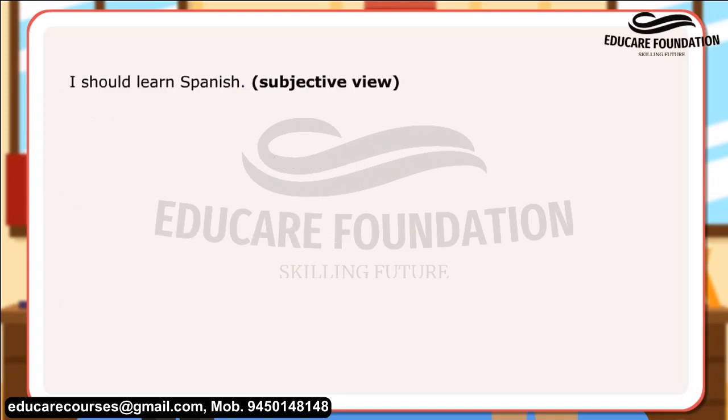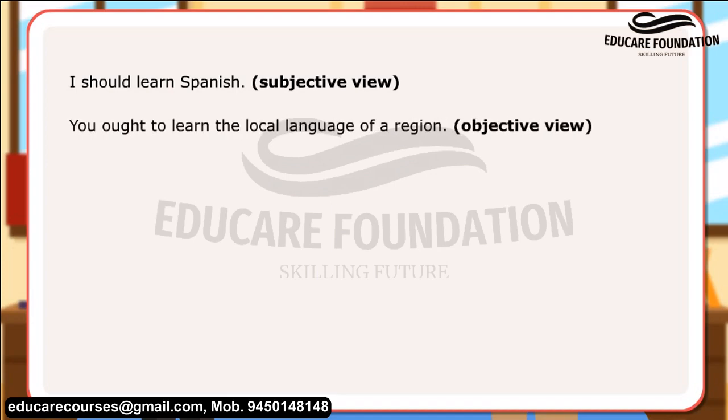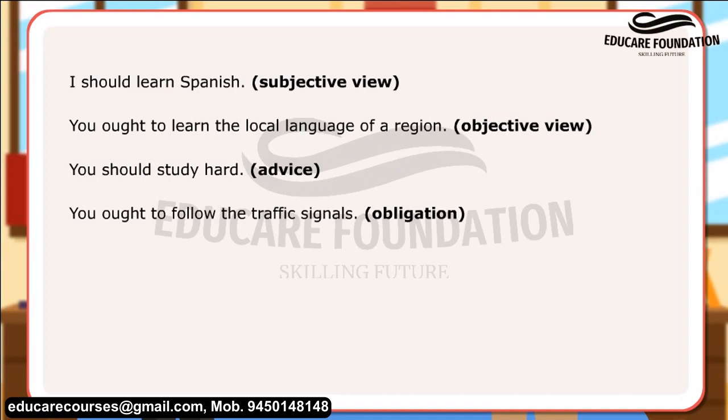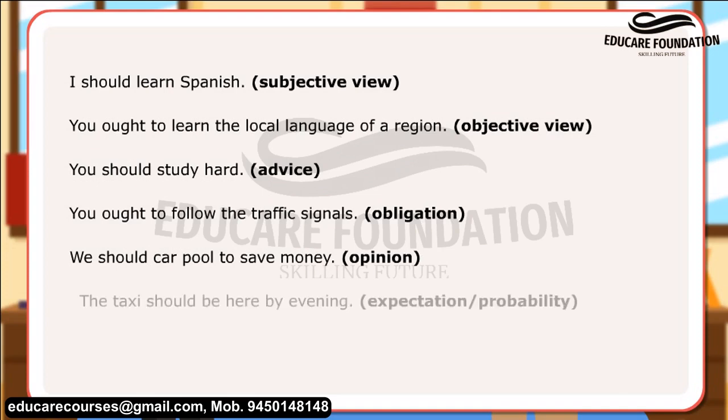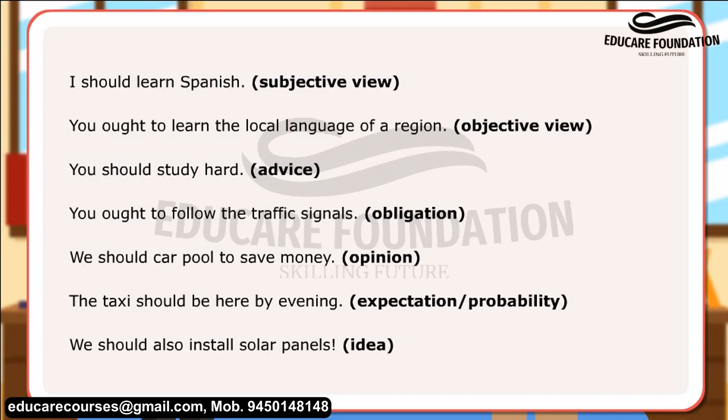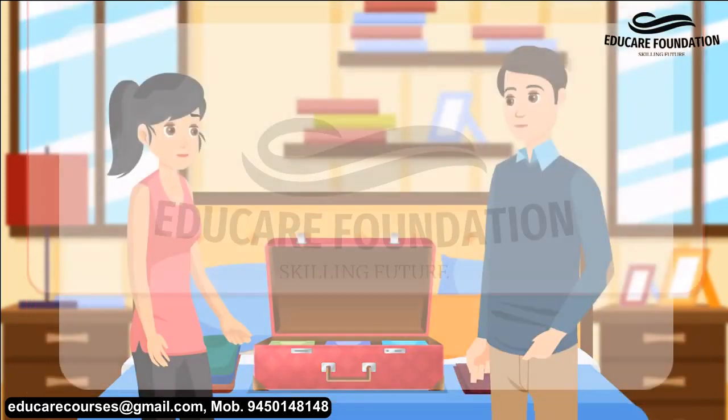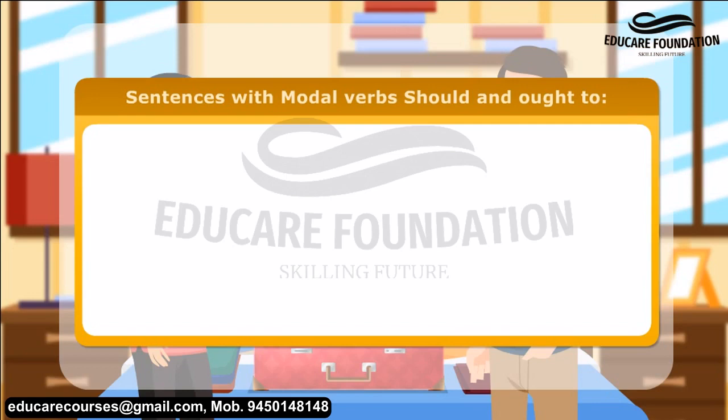I should learn Spanish. Subjective view. You ought to learn the local language of a region. Objective view. You should study hard. Advice. You ought to follow the traffic signals. Obligation. We should carpool to save money. Opinion. The taxi should be here by evening. Expectation, probability. We should also install solar panels. Idea.